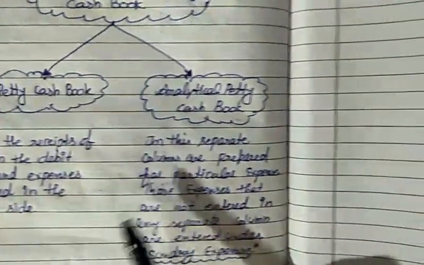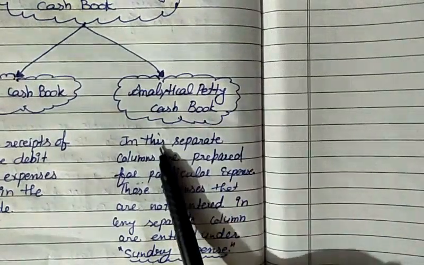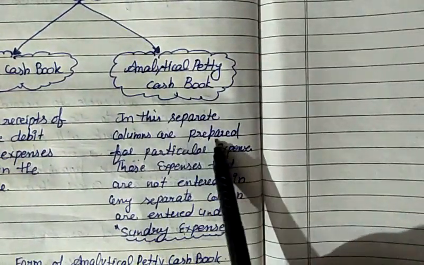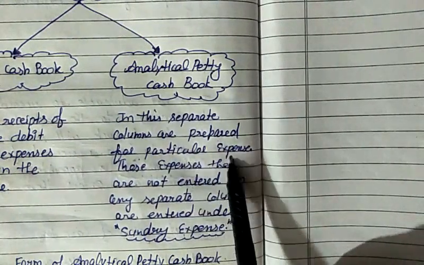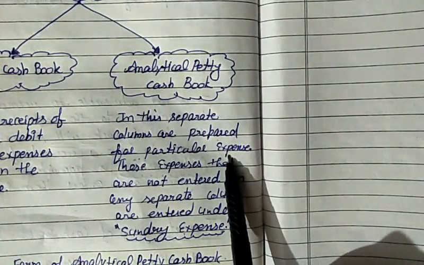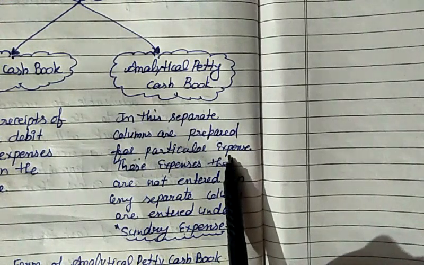Clear? Next is analytical petty cash book. In this, separate columns are prepared for particular expenses. Particular expense means a different column is maintained for stationery, a different column for office expense, a different column for postage and telegram.